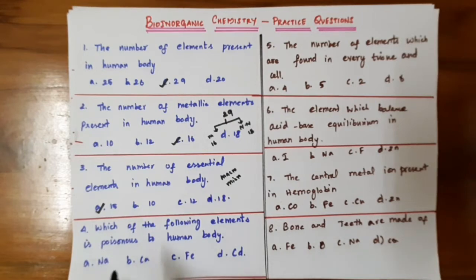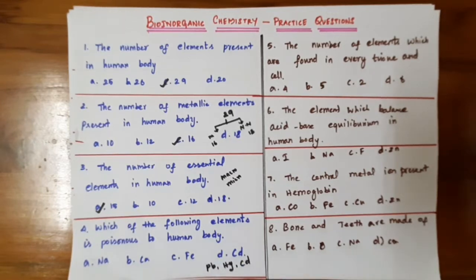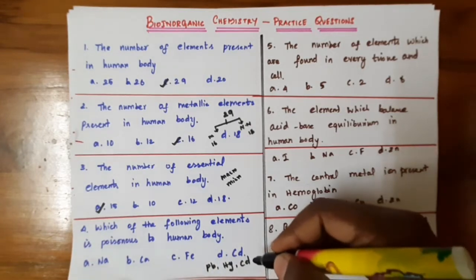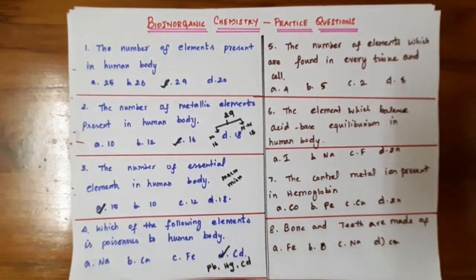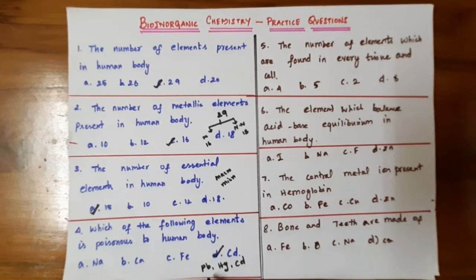And the fourth question: which of the following elements is poisonous to the human body? As we know, in the periodic table there are some elements which are very toxic to humans. Those elements are lead, mercury and cadmium. Among the options sodium, potassium, calcium and iron, these are very essential elements to the human body, and the fourth option, cadmium, is very toxic to the human body. So cadmium is the more toxic element.